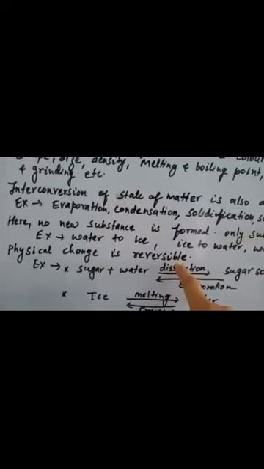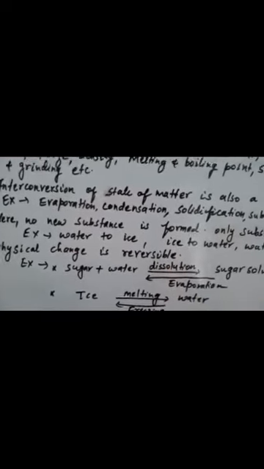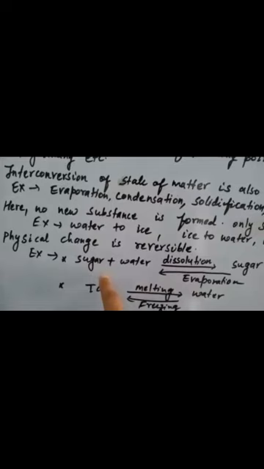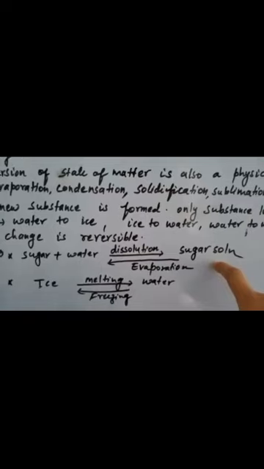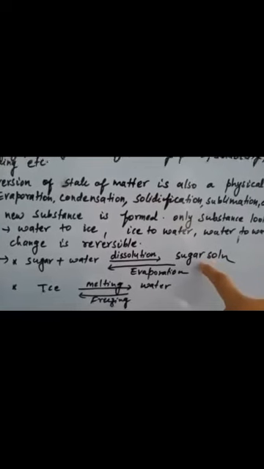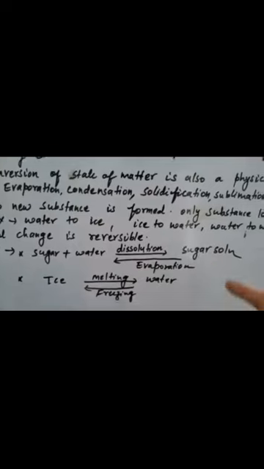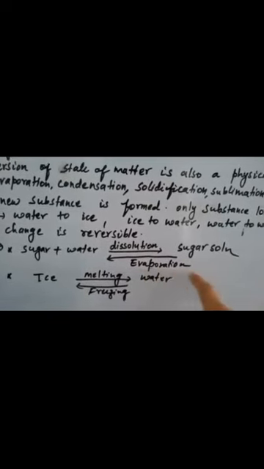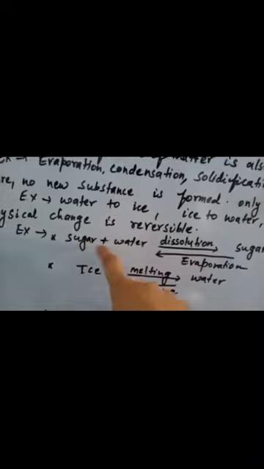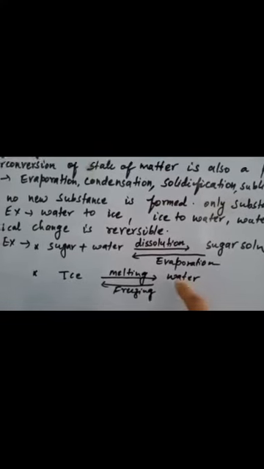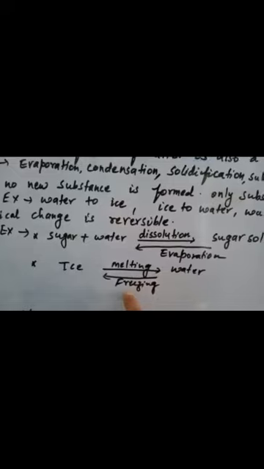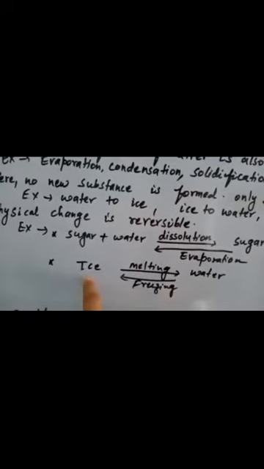Now the sixth difference is, physical change is a reversible process, means it can be reversed. For example, if you take sugar plus water and do the dissolution process, we get the sugar solution. Now if you want the sugar and water back, then when the sugar solution undergoes the evaporation process, you can get sugar and water back. Similarly, ice, when it undergoes the melting process, becomes water. If you want ice again, then when the freezing process occurs, water again becomes ice.